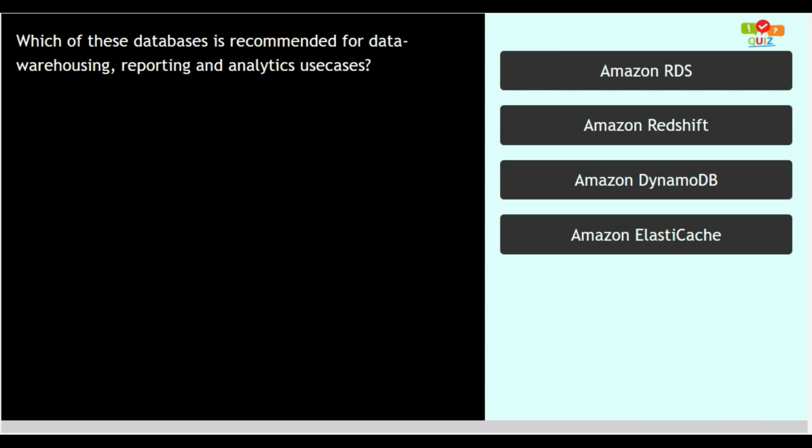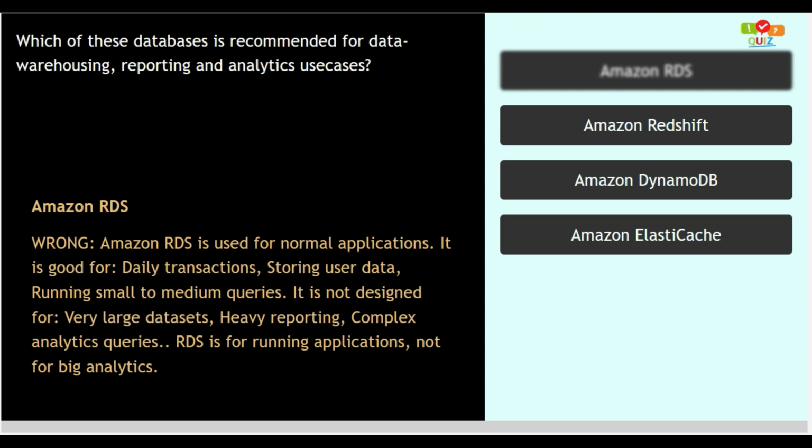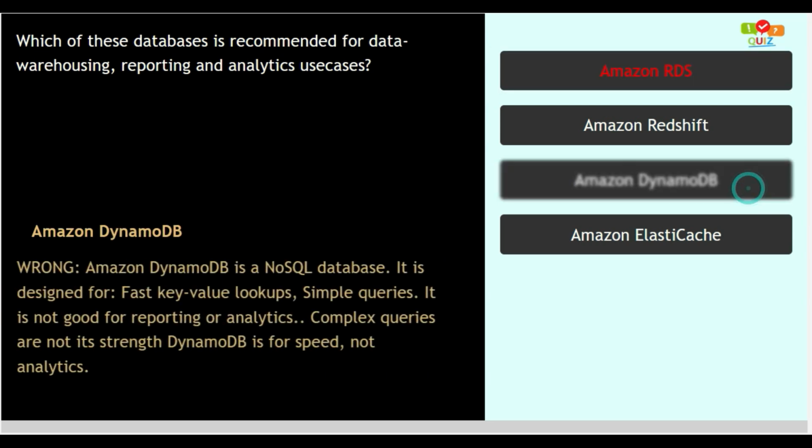Time up! Now let us analyze the options. Option 1. Amazon RDS. This option is wrong as Amazon RDS is used for normal applications. It is good for daily transactions, storing user data, running small to medium queries. It is not designed for very large data sets, heavy reporting, complex analytical queries. RDS is for running applications, not for big analytics. This option is wrong.